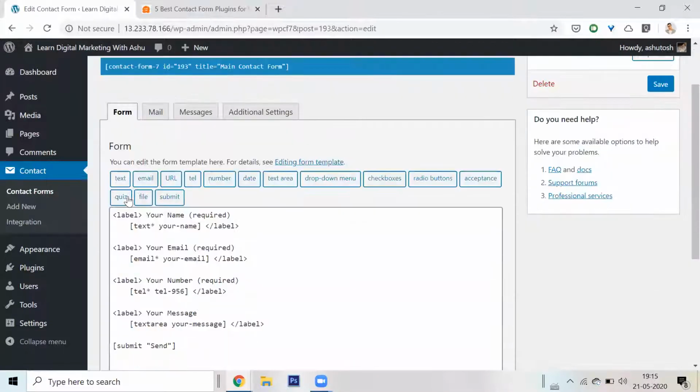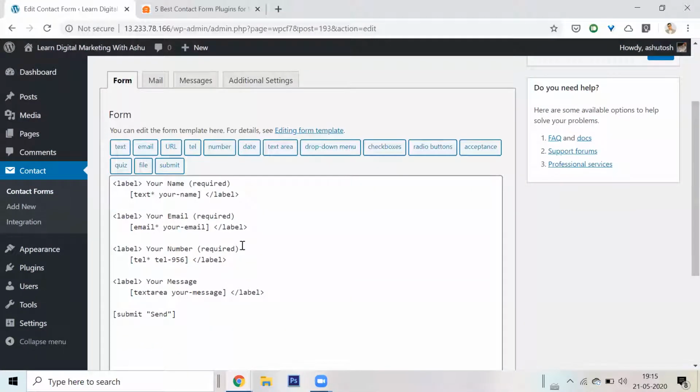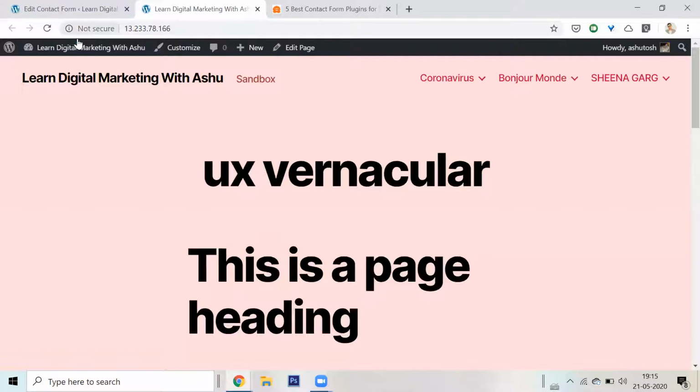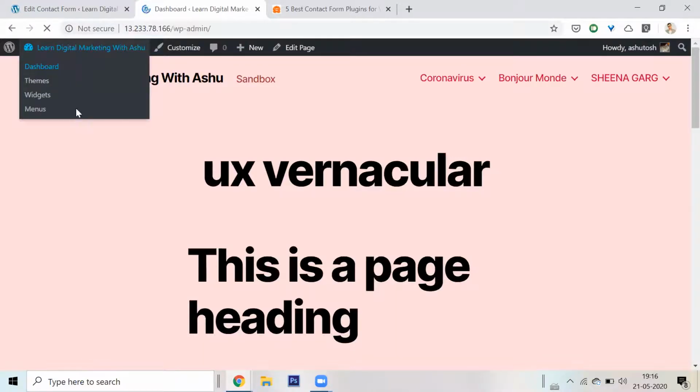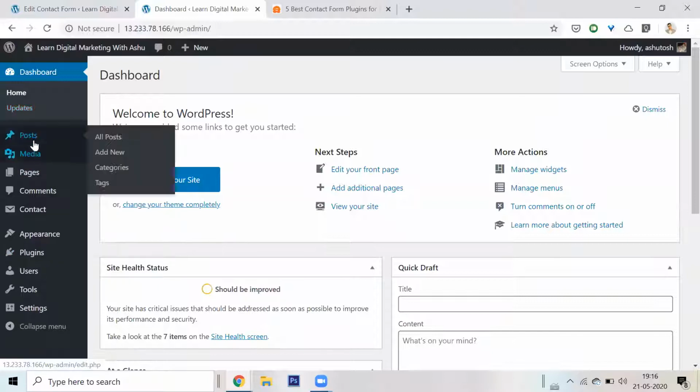Don't get confused about how this was done, what is the label, what is required. It's just something that I did, and it's also very simple. It's just a template. This is the field which will be entered. This will be the label for the field. So if it says your name here, let me show you the contact page. The page isn't here because I haven't added the page, so I'll just go to all my pages.